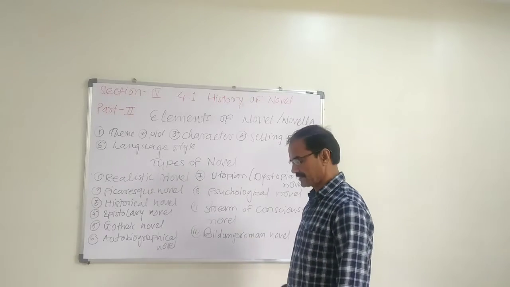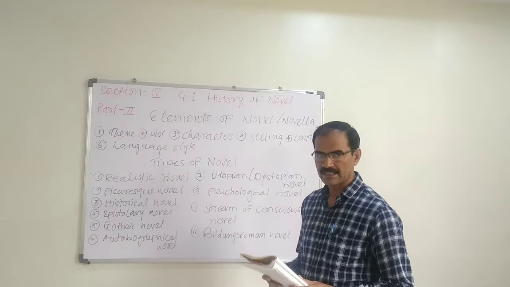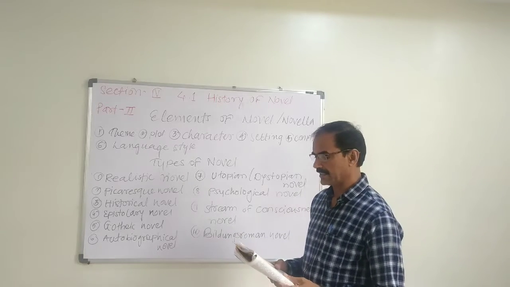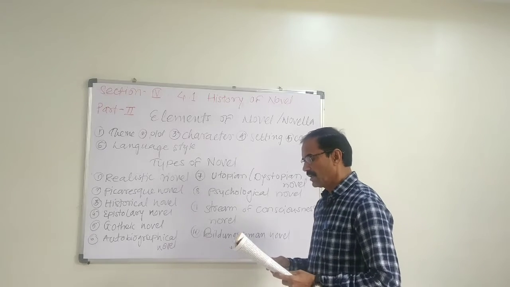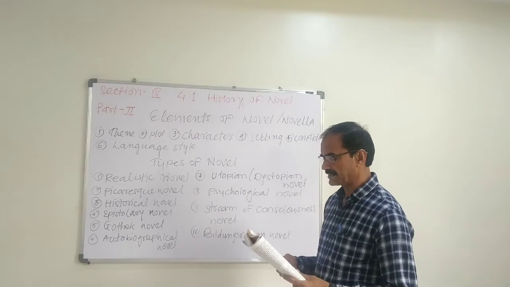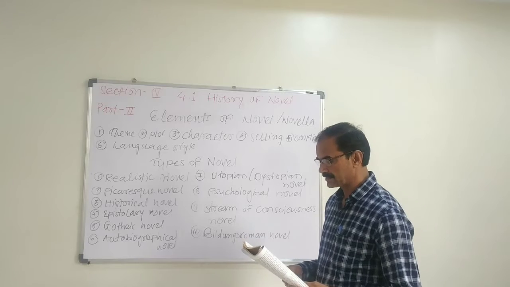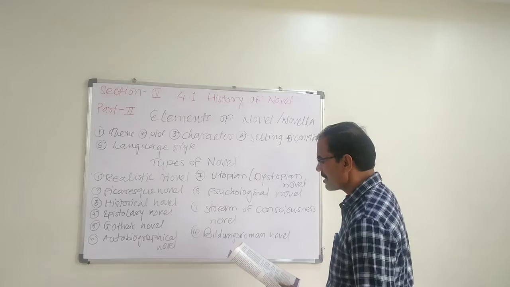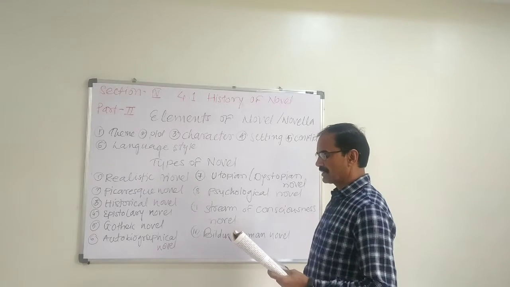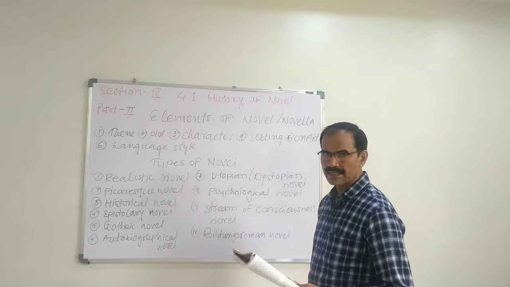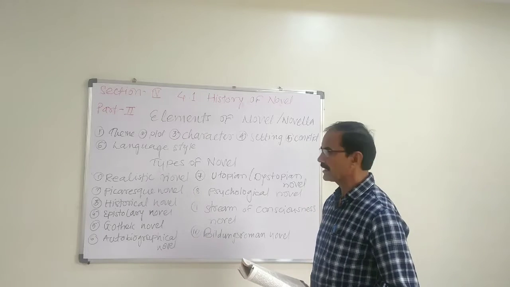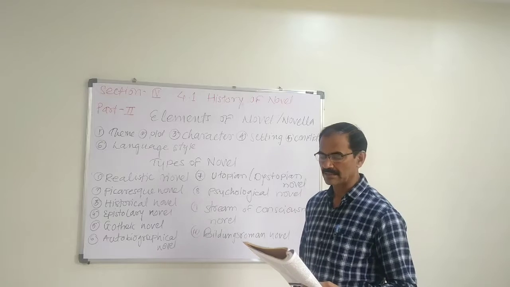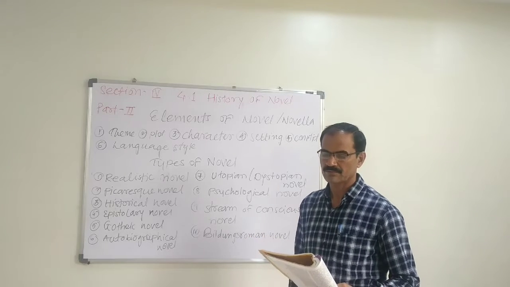The third one is the characters: main characters, sub characters, side characters. The characterization is related to the plot, as the course of events takes place because of the certain behavior of the characters. There are the main characters in the novel. Others are some sub characters, and villains also.